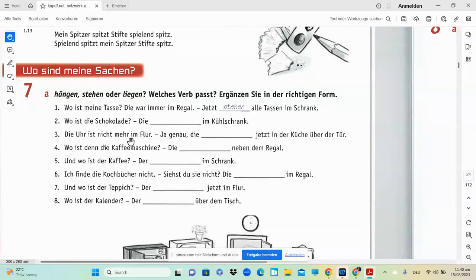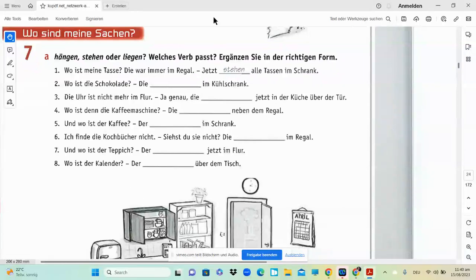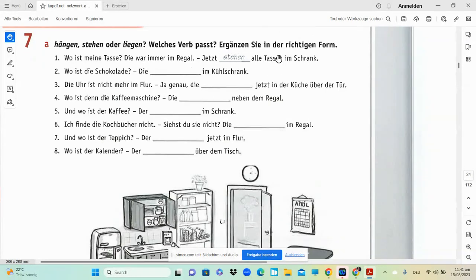Let's check quickly. Wo ist meine Tasse? Die war immer im Regal. So where's my cup? Tasse. Okay, it was always in the Regal, the cupboard. Okay, jetzt stehen alle Tassen im Schrank, and now it is in another cupboard. Okay, so now it stays, so the answer is all the Tassen will be staying in the Schrank now.